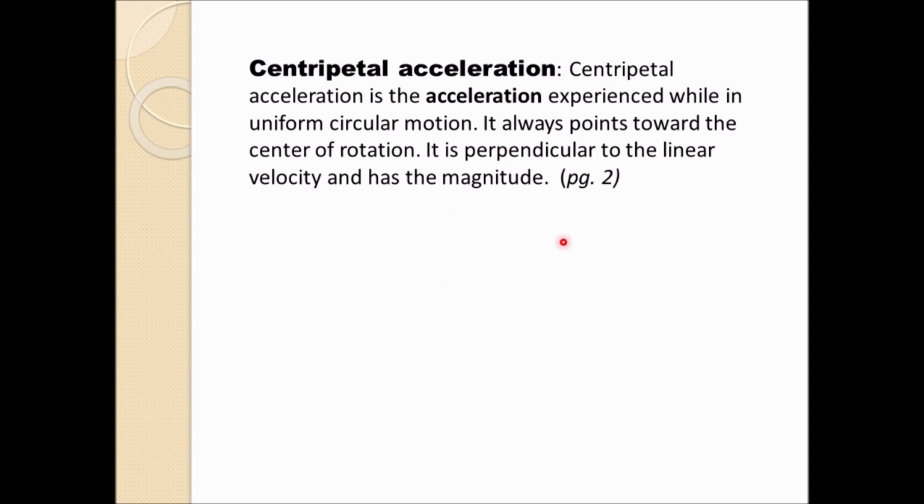Before going into gravitation more elaborately, gravitation is like this: if you throw a ball in the air, it will come down. Why is it so? Because the earth is pulling everything down. That means the earth is attracting whatever thing is going up. That means gravitation is attraction toward the center. When I say center, it means centripetal. It is something related to centripetal. So that's why we are moving on to the next part, centripetal acceleration.